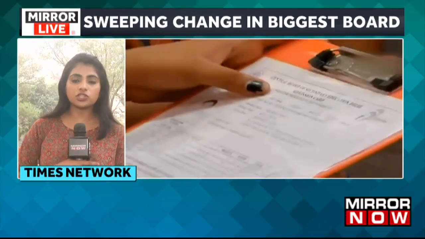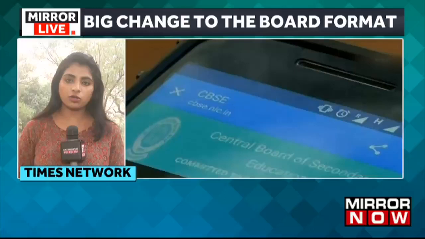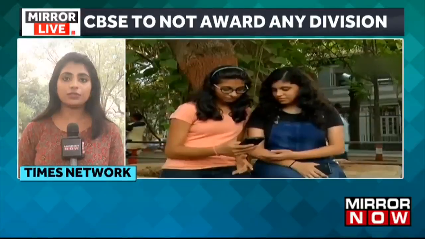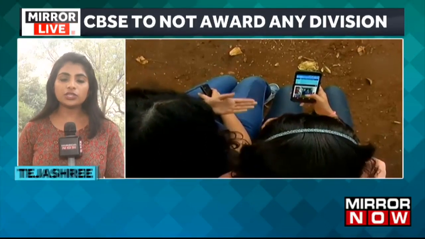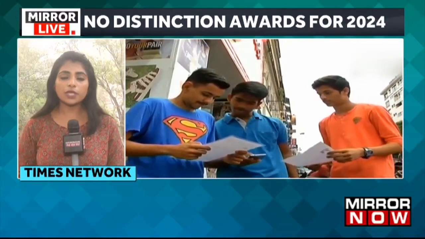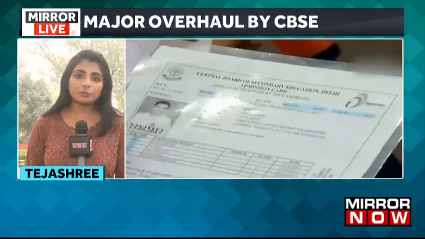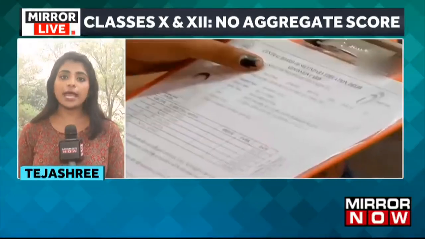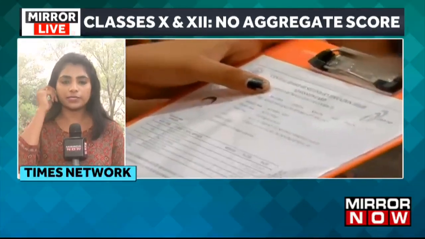But now, as the decision of the CBSE has come forward, there will be no mention of the distinction also in both the classes, be it class 10th or class 12th. Now the decision has been rolled out on 30th of November, and it will be interesting to see how the education experts, parents, students and especially the teachers react to this particular decision of CBSE.